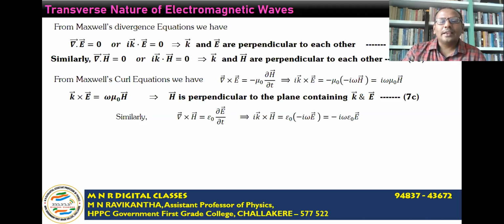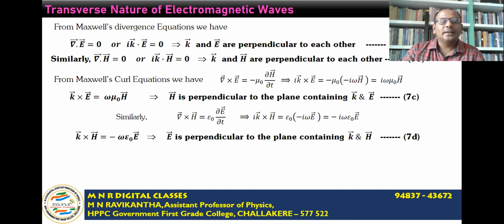This implies i k cross H is equal to ε₀ times the derivative of the electric field vector, solution 3, with respect to time, which gives minus iω E, and this comes out to be minus iω ε₀ times E. Eliminating i, we get k cross H is equal to minus ωε₀ times E. This implies E is perpendicular to the plane containing k and H.